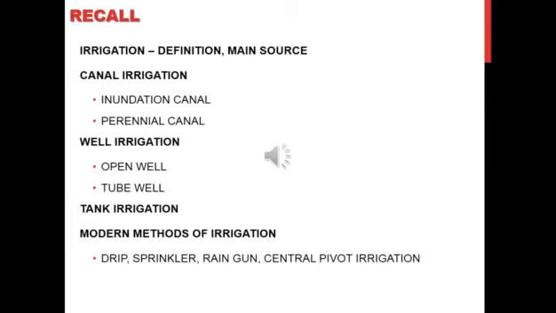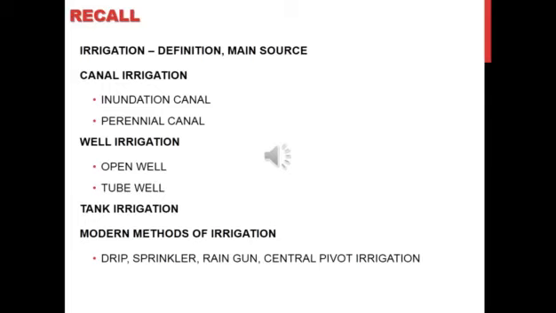Finally we discussed modern irrigation methods. What are the modern ways of irrigation followed in India? Drip irrigation, sprinkler irrigation, rain gun, and center pivot irrigation. We discussed each method. Modern irrigation methods save water.